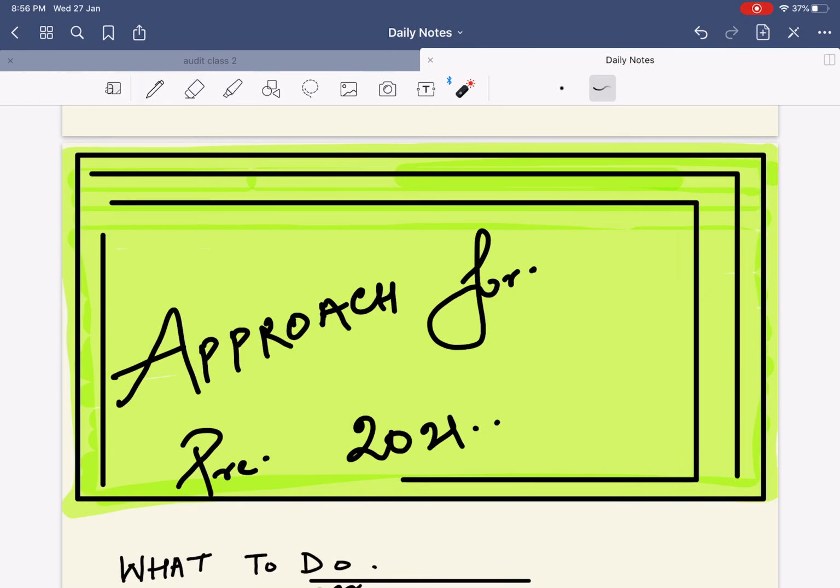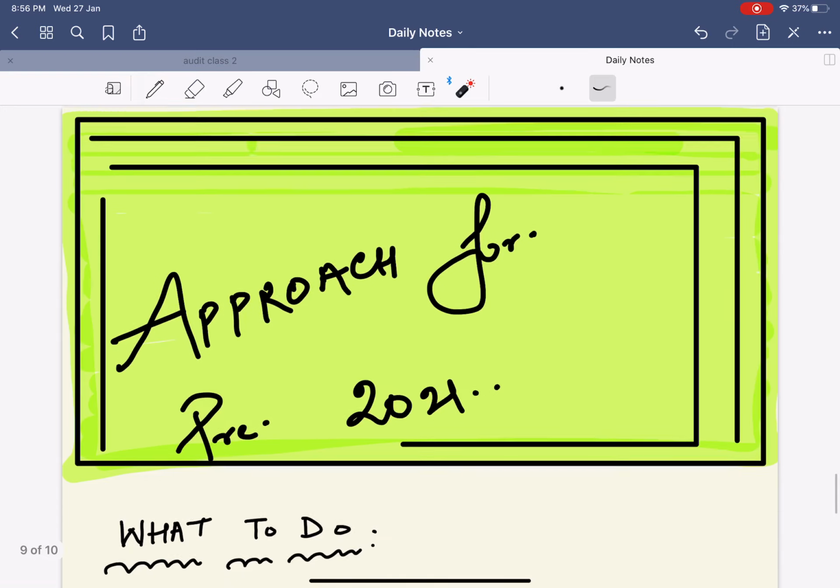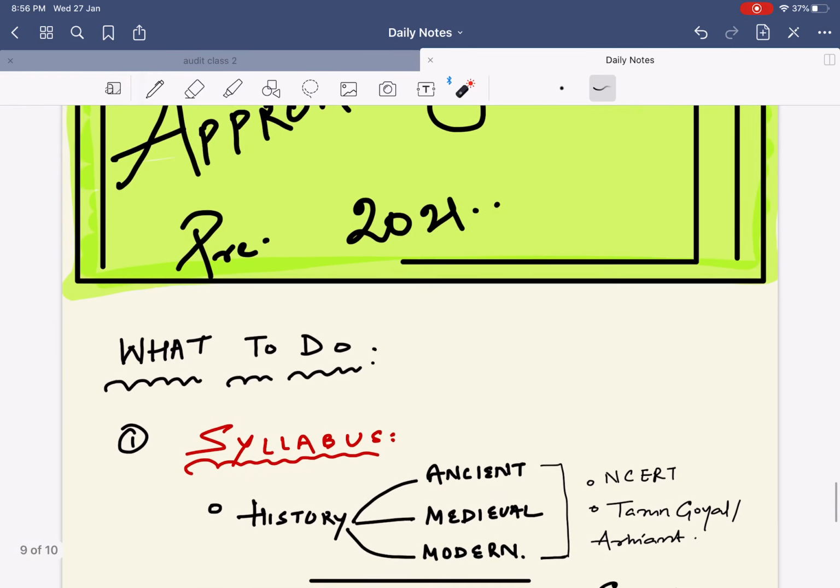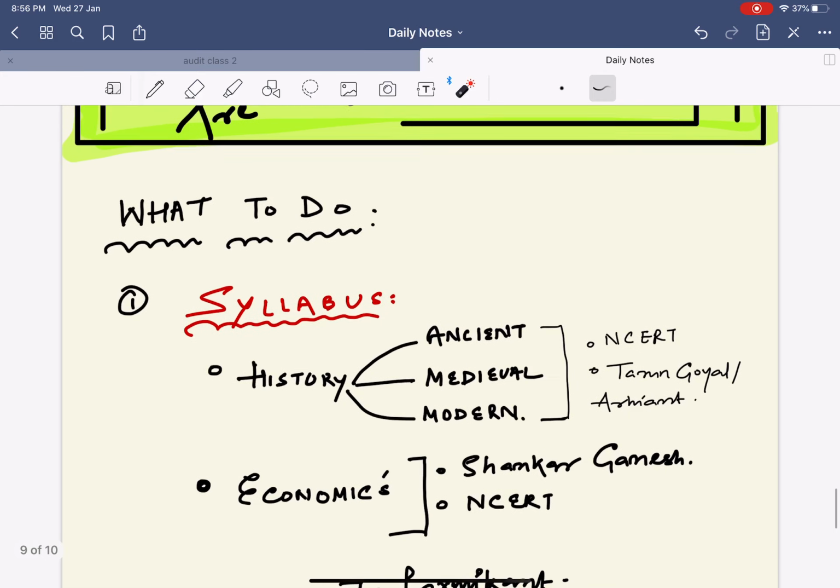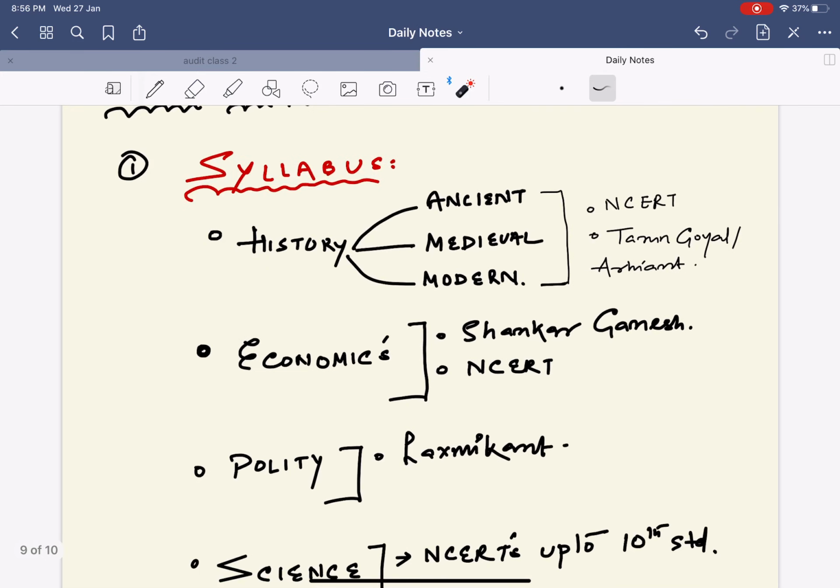Today we'll basically be discussing what our approach should be for the prelims 2021. Now, the basic thing is what to do. First of all, we'll discuss the syllabus. Basically, the syllabus we have, first of all, is history. In history we have ancient India, medieval India and modern India.